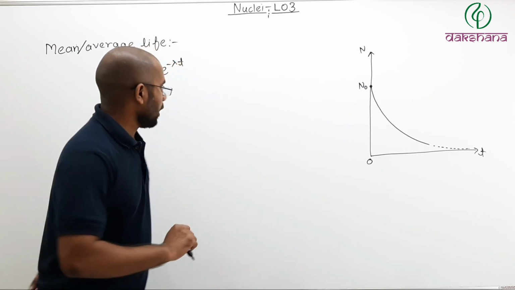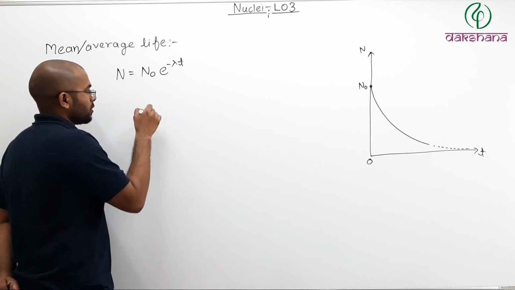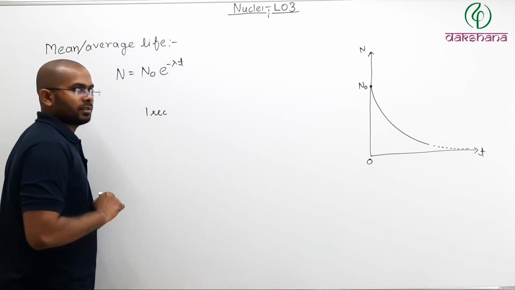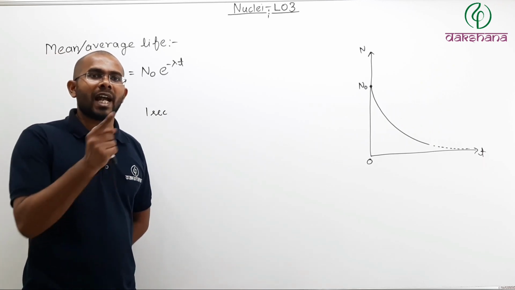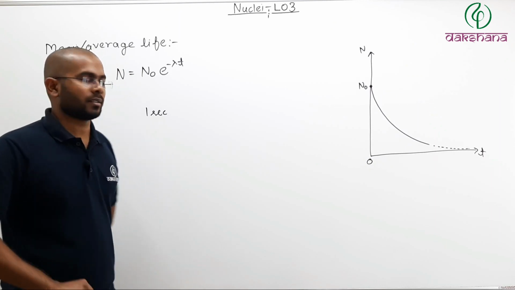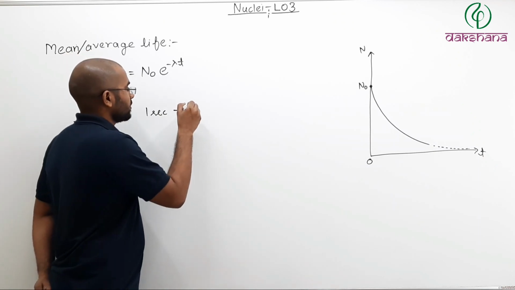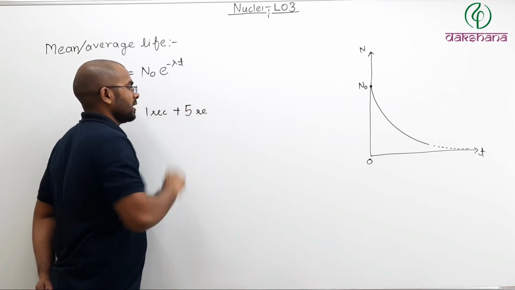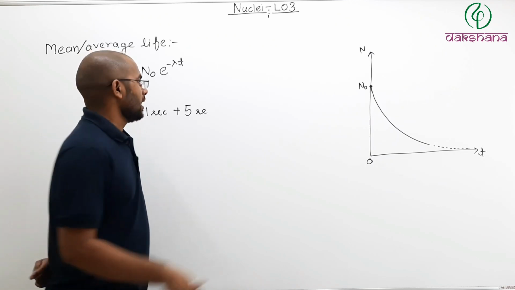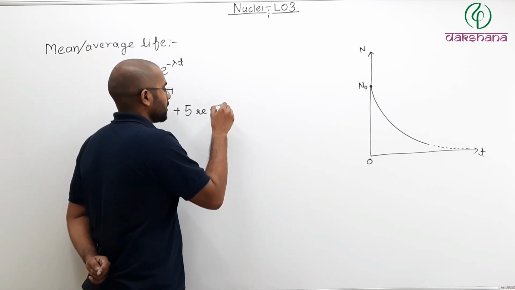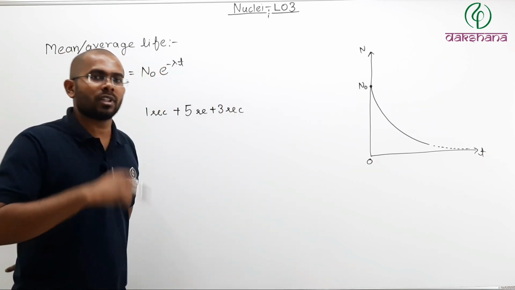Now let's say out of those 5, one nucleus took 1 second to decay. Then lifespan of that nucleus will be how much? 1 second. Let us take another nucleus that took 5 seconds to decay. Then lifespan of that nucleus will be how much? 5 seconds. Let us take another nucleus that took 3 seconds to decay. Then lifespan of that nucleus will be how much?